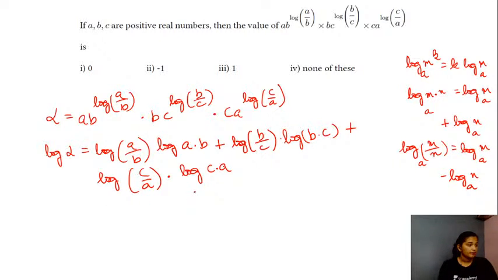Now, when you look at the terms here, you have log of a divided by b. Using this property, it will be nothing but log of a minus log of b, and log of a into b will be log of a plus log of b.